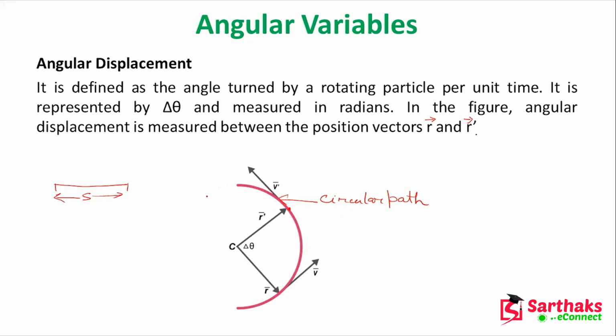If I cover the whole circle, at that time it will be your displacement. So del theta means how much angle you are making here. So it is angular displacement, measured as the angle turned by a rotating particle per unit time.